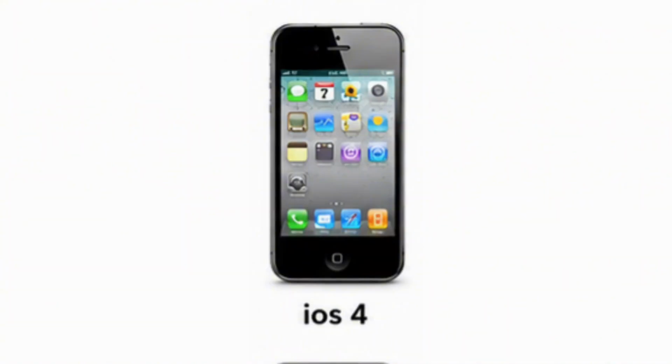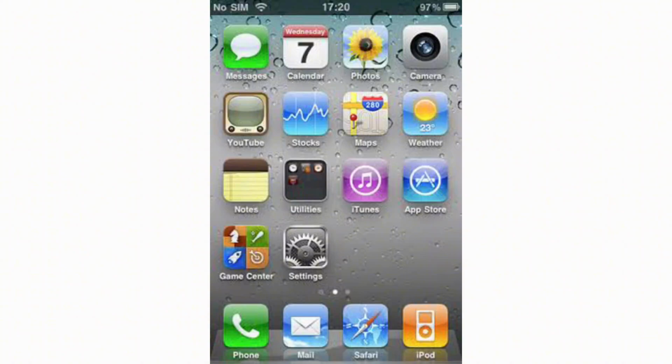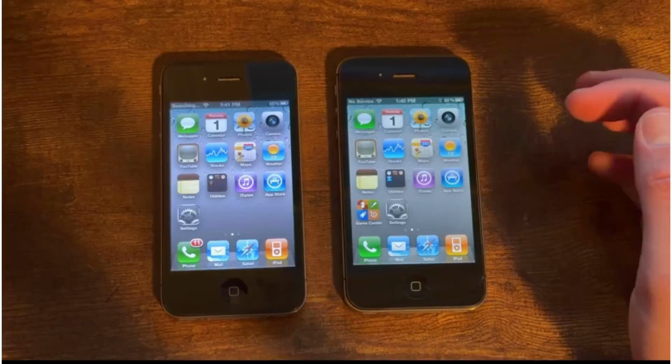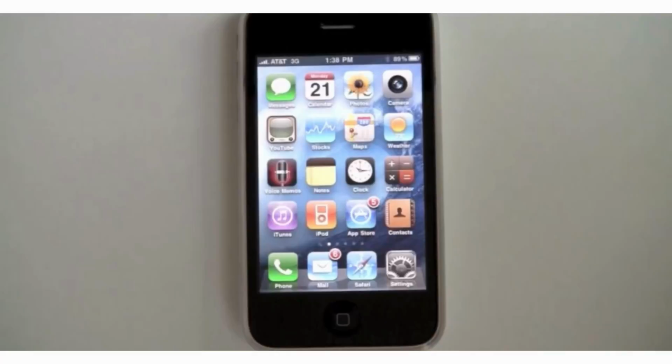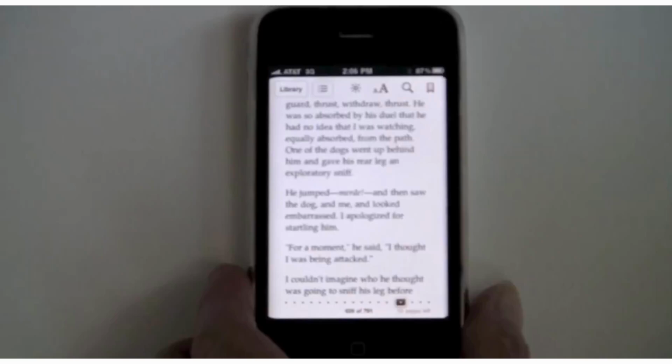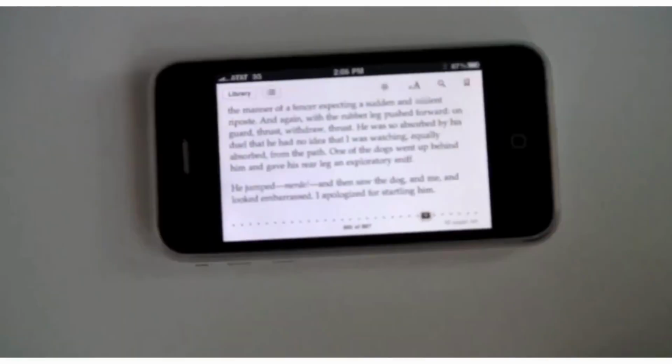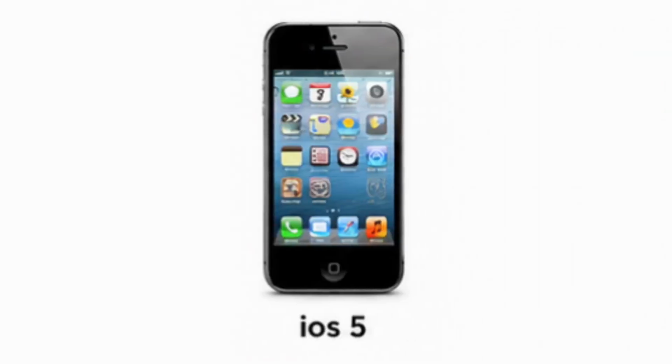iOS 4. Apple renamed the operating system from iPhone OS to iOS in 2010. The biggest addition was multitasking, allowing supported apps to continue certain activities in the background. Folders helped organize apps, while FaceTime introduced high-quality video calling between Apple devices. The platform was becoming more powerful without losing its simple design.